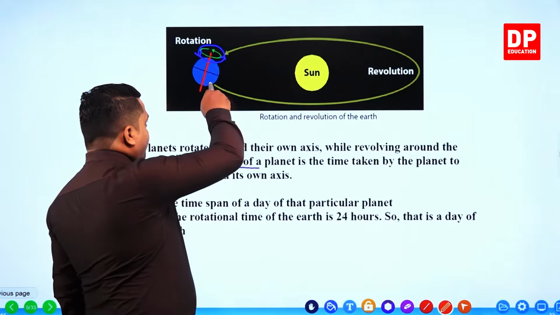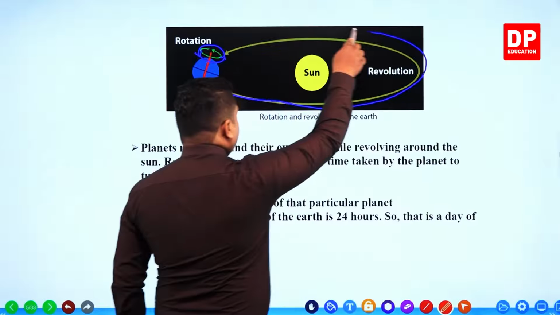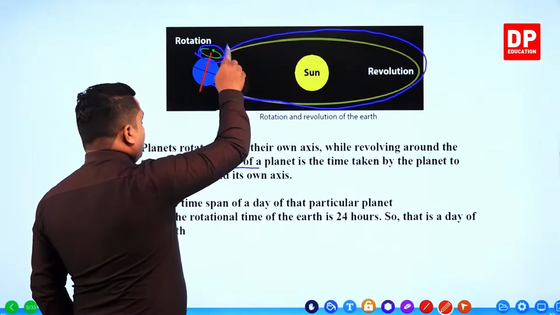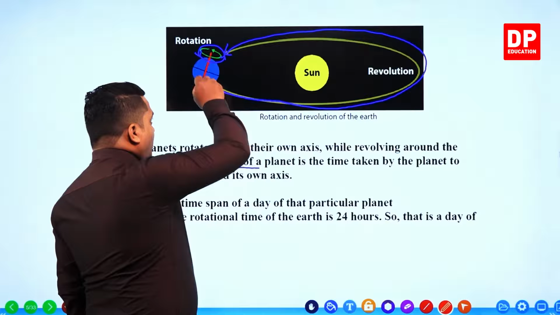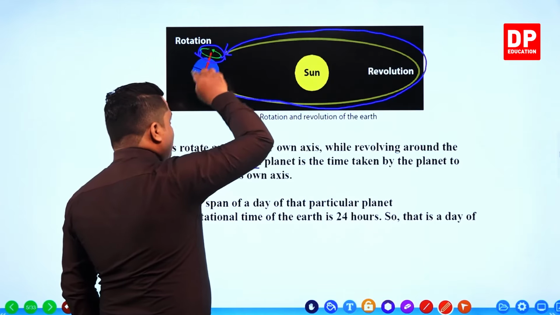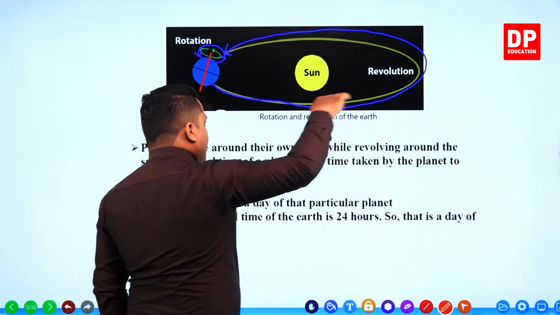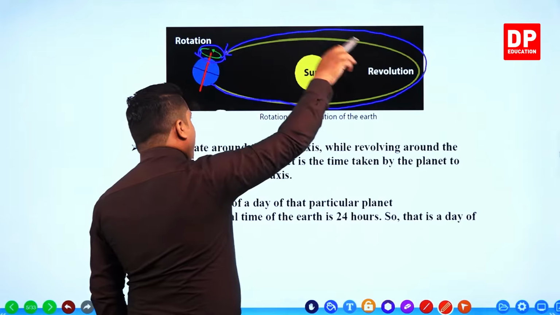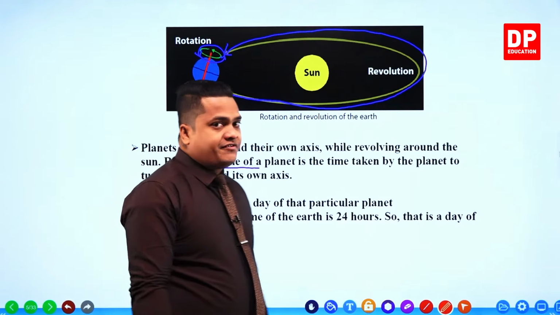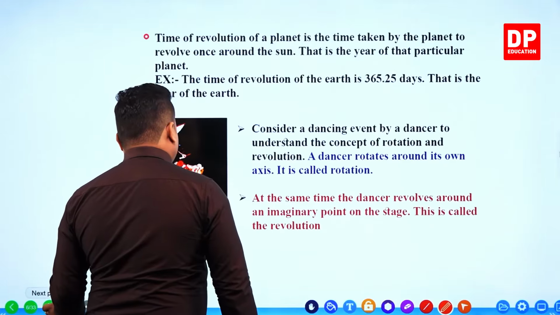Now this is considered as the orbit. Always the planet is moving around the sun on a constant path like this. So this path is called the orbit of the planet.